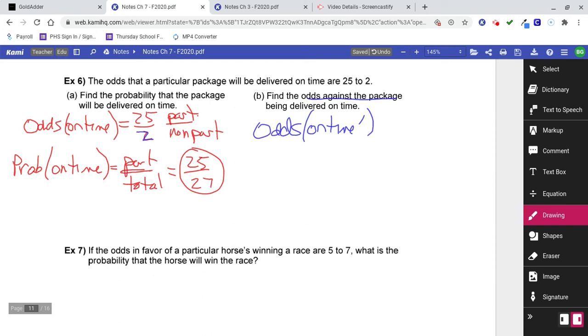The odds are going to be, remember, part over non-part. 2 over what? 2 over 25, not 27, because that's the total, that's probability. Probability is part over total, odds is part over non-part, or whatever we're looking at versus its complement.